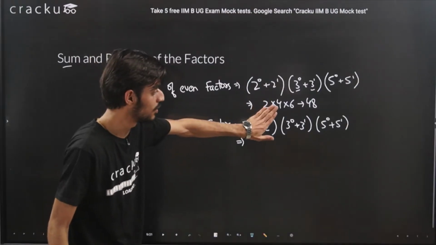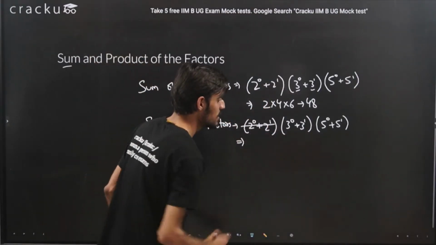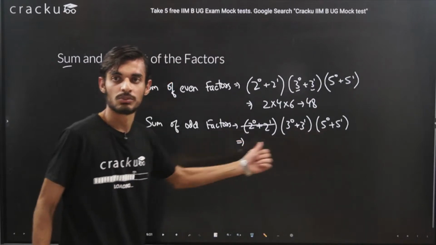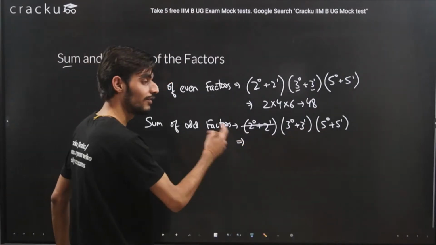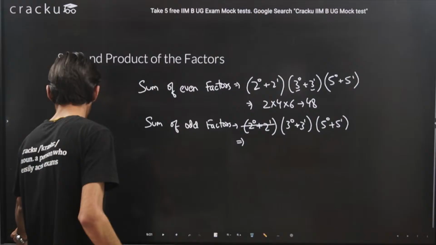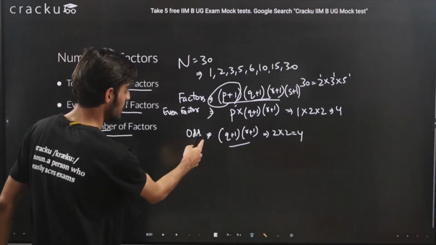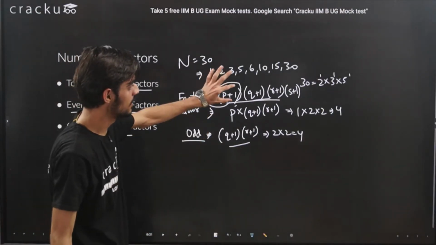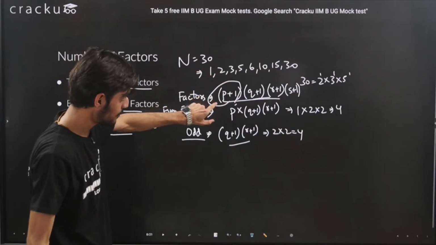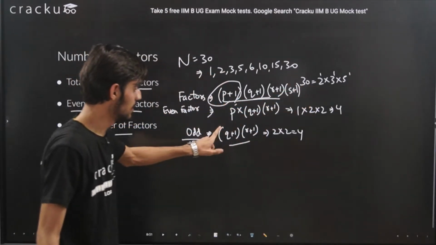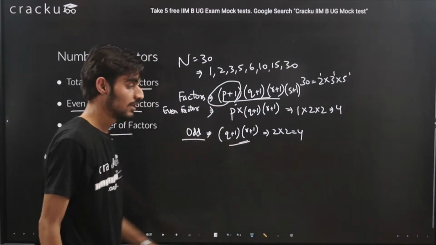So we'll just ignore this. You can just cancel this and write the remaining values to get the sum of odd factors, like we did in the last slide. In the odd factors also, we just ignored the term that has 2 raised to some power, and we wrote the remaining terms.